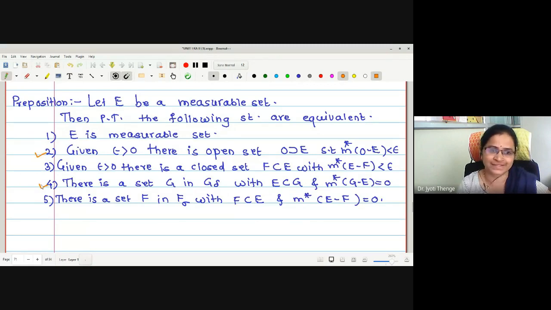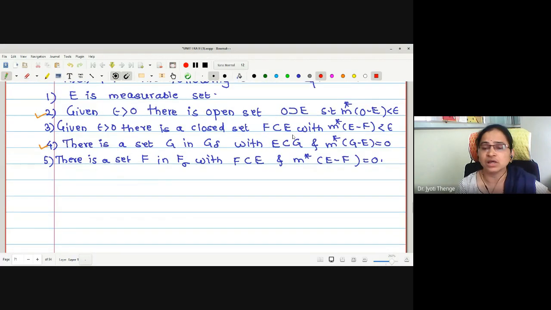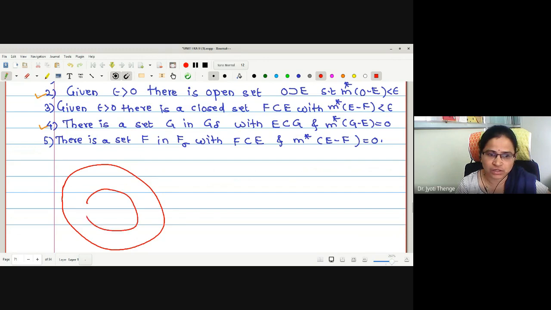For given epsilon greater than 0, there is an open set O containing E. O containing E means this O is a superset of E. What is the condition? M star of O minus E is less than epsilon.